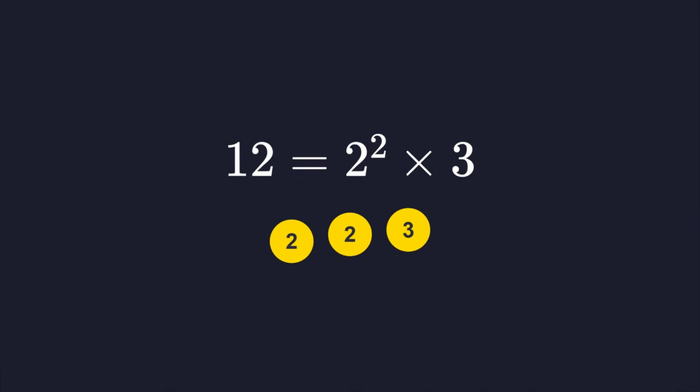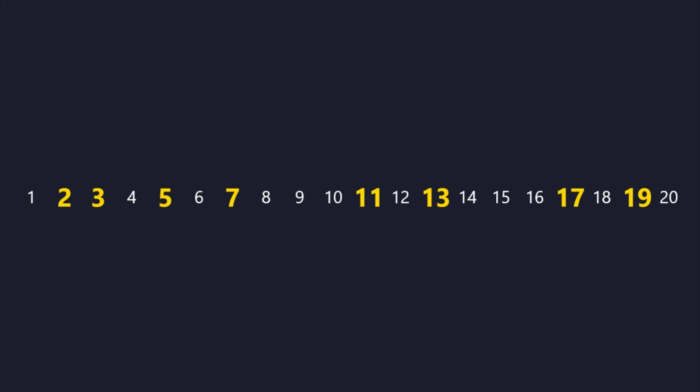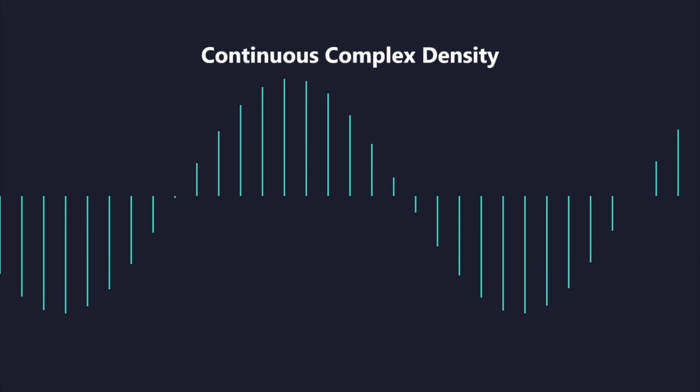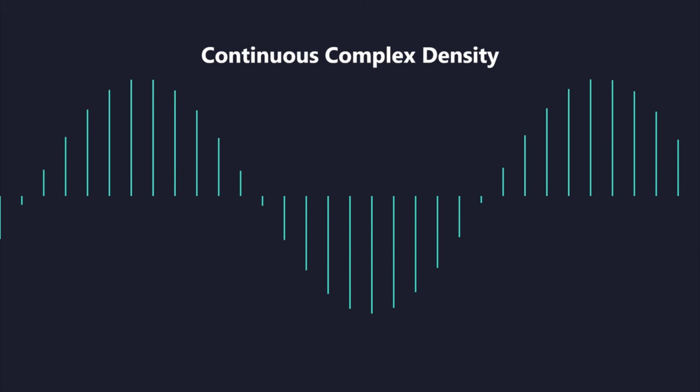Prime numbers constitute the non-decomposable building blocks of integers under multiplication. Their sequence appears irregular and chaotic when viewed along the linear axis of natural numbers. Analysis of their global density requires a shift from discrete arithmetic to the continuous domain of complex functions.